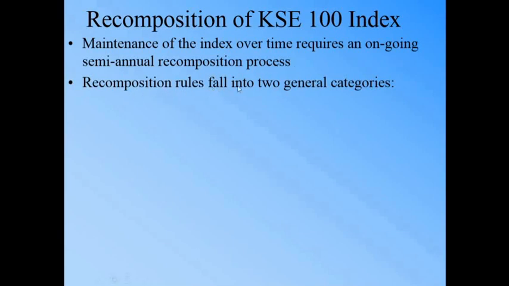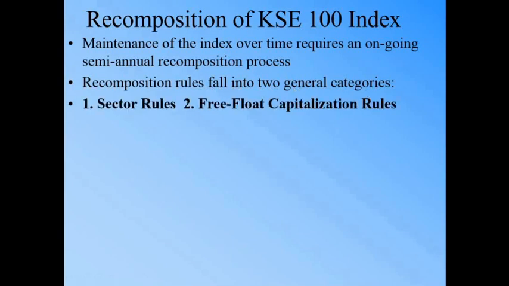The recomposition rules fall into two general categories. What are those categories? One is the sector rule: a company which was previously the top company of its sector, but let's say another company has replaced it, so now the new company will be part of the index. And the second is the free float capitalization rule, for the other 65 companies being selected.